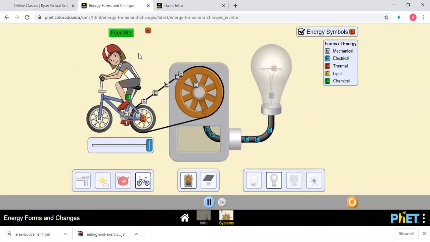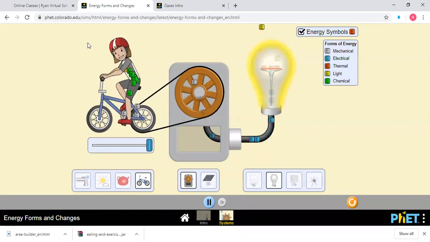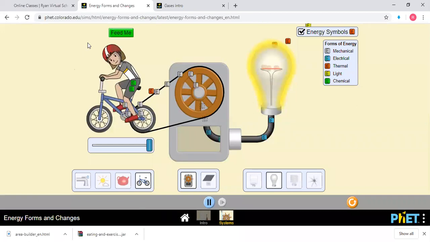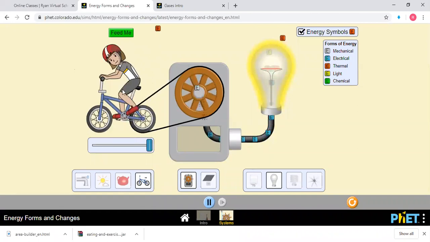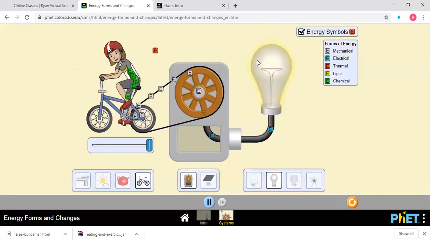And then see, when we eat, we get energy, and that energy is converted to mechanical energy. The mechanical energy is converted to electrical energy, and that is converted to light energy. Thermal energy. You see here, our energy, mechanical energy, electrical energy, light energy. Everyone understood the concept? Yes. Forms and changes in energy.